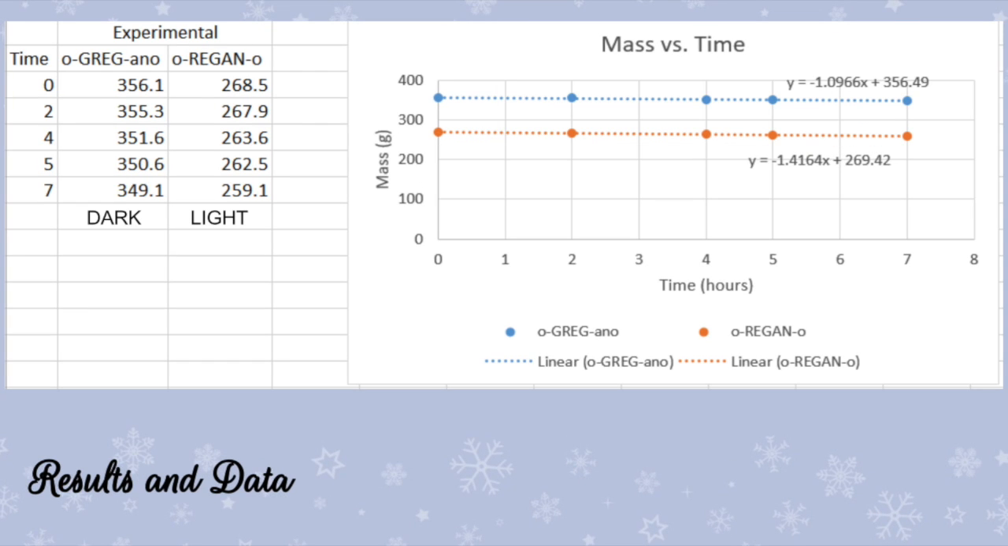Now we see the gathered data from the experimental test. With Greg placed in an area with an absence of light and Reagan under the fume hood with light projected upon her, it is revealed that Reagan lost more mass over time. This indicates that she had a higher rate of transpiration compared to Greg, who was in the dark.